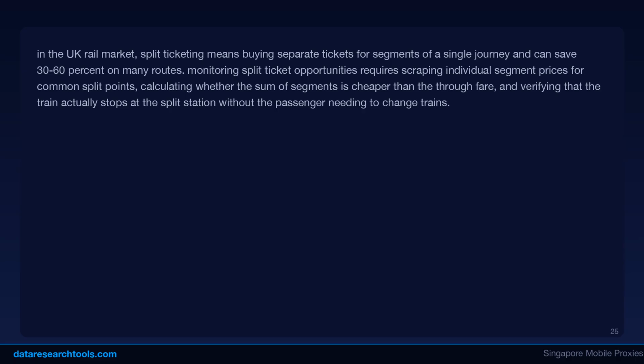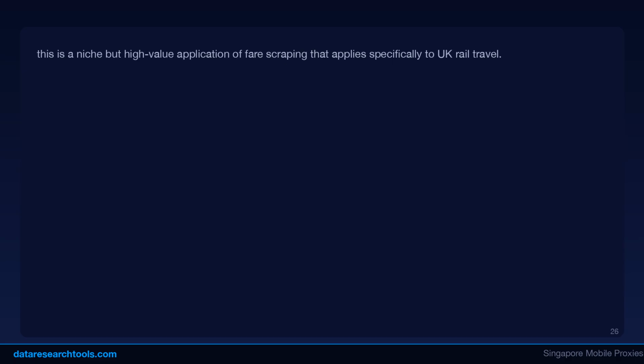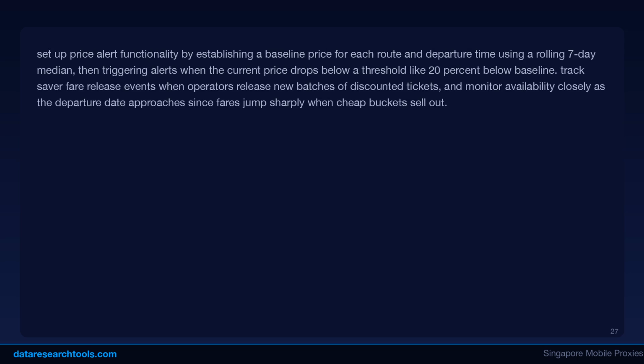In the UK rail market, split ticketing means buying separate tickets for segments of a single journey and can save 30 to 60% on many routes. Monitoring split ticket opportunities requires scraping individual segment prices for common split points, calculating whether the sum of segments is cheaper than the through fare, and verifying that the train actually stops at the split station without the passenger needing to change trains. This is a niche but high-value application of fare scraping that applies specifically to UK rail travel.